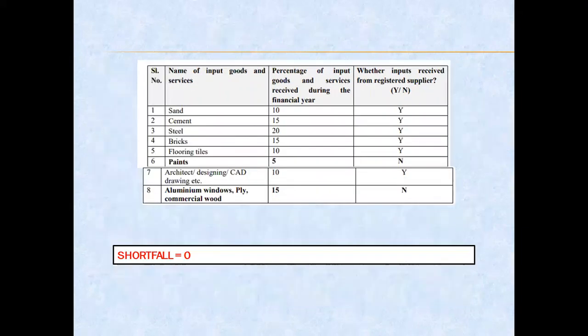In the next example, the promoter has procured 80% from registered suppliers. However, he has procured paints, aluminium windows, ply and commercial wood from unregistered suppliers. Hence, at the end of the financial year, the promoter is not required to pay GST on input as there is no shortfall from the threshold limit of 80%.